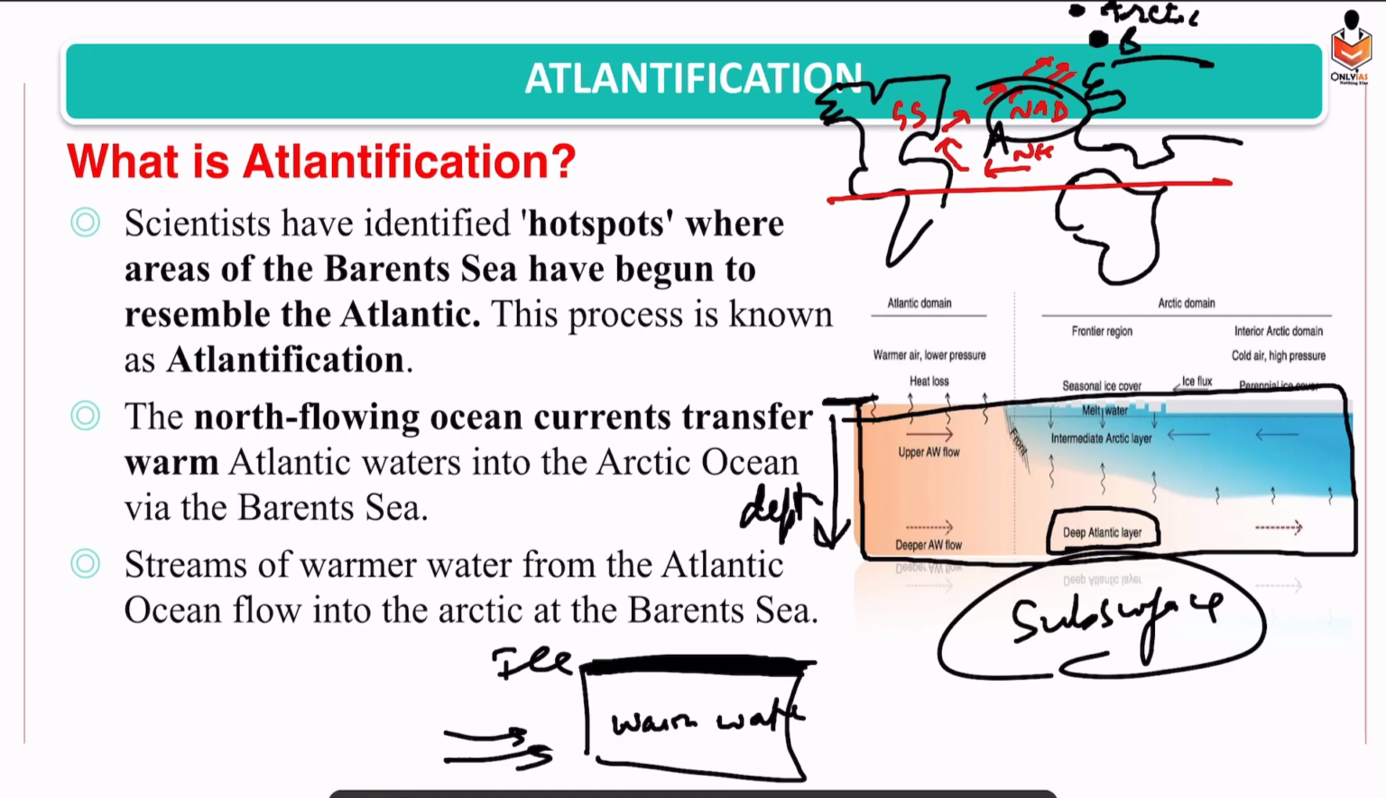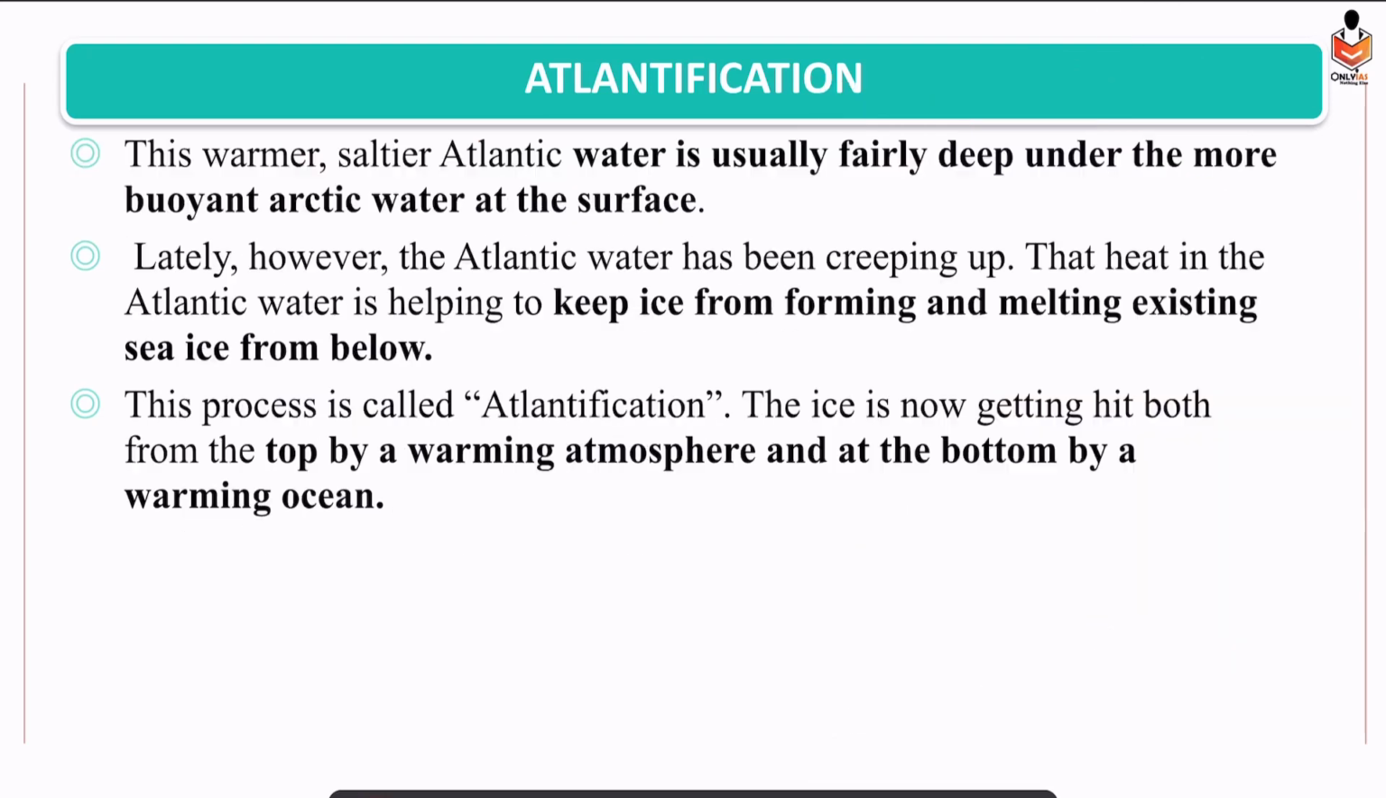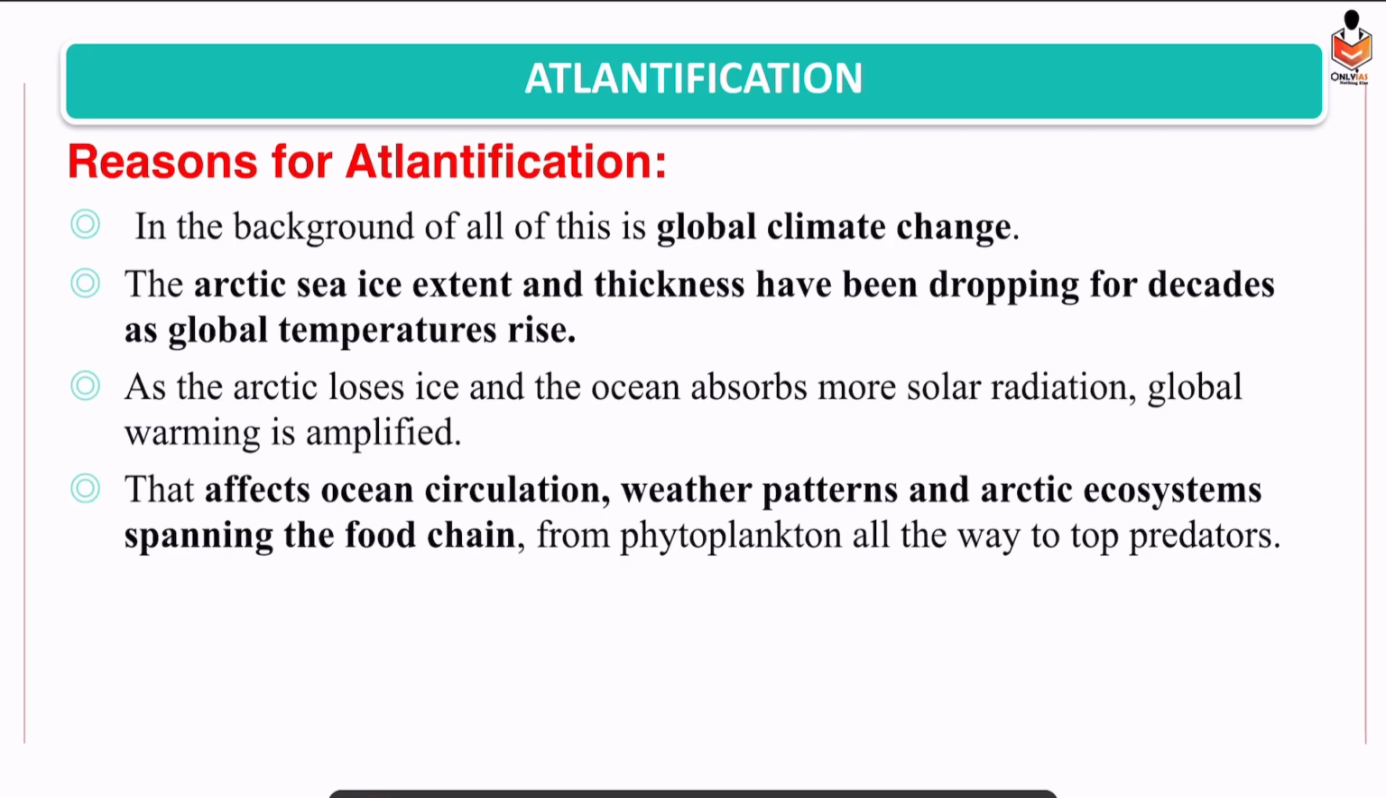And also at the same time, what is happening? A global phenomenon is taking place, global warming. So sunlight is melting the ice from the top, and from below, warm water. So this is the phenomenon of Atlantification, right? Okay, so basically the ice is now getting hit both from the top by a warming atmosphere and at the bottom by a warming ocean. Just keep this in mind.